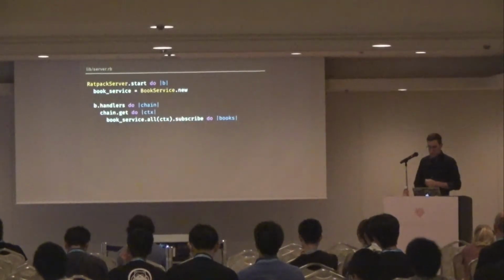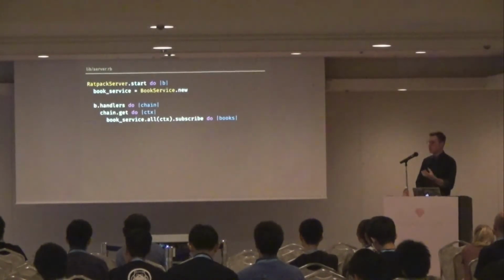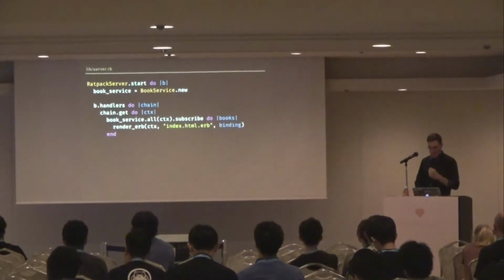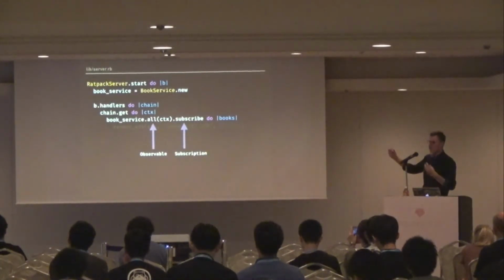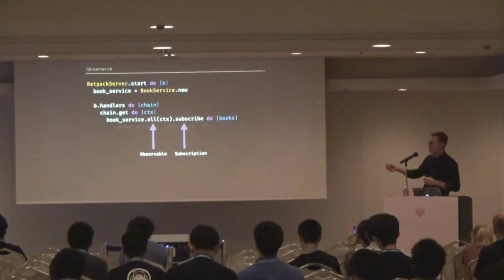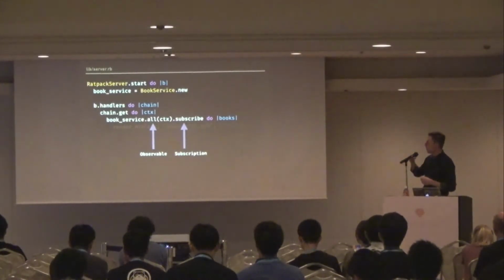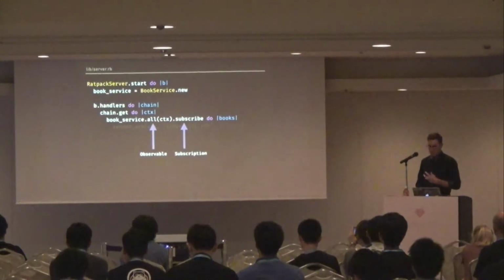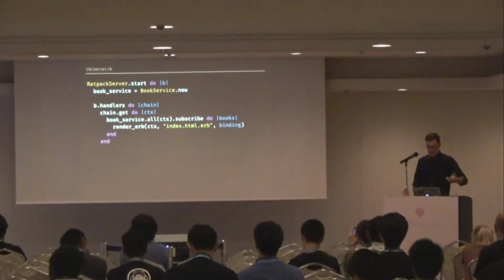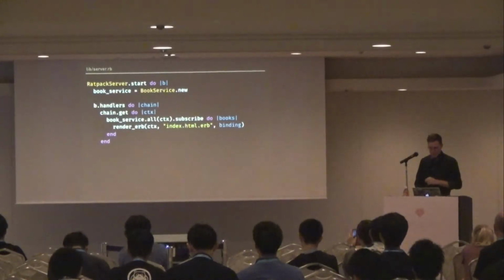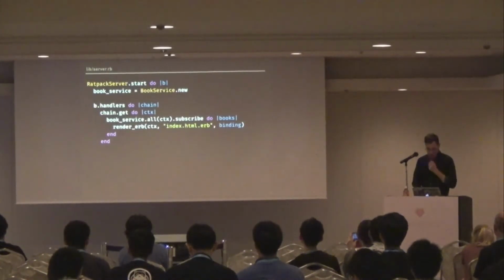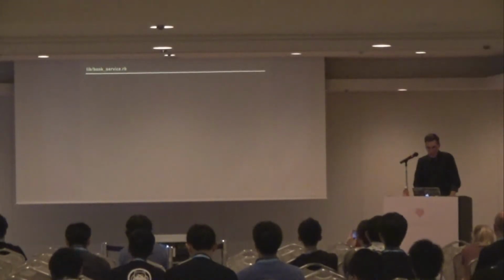To get all of the books, we call bookservice.all, which is going to return an observable, and then we're going to subscribe to it. So this all method, sort of like our HTTP GET returning a promise, is going to return an observable, which we then subscribe to, and the subscription, much like the .then method, we pass it a handler, so it's going to handle the result from that observable, and then just calls a method to render the ERB for the web page. So let's take a look at the book service class.